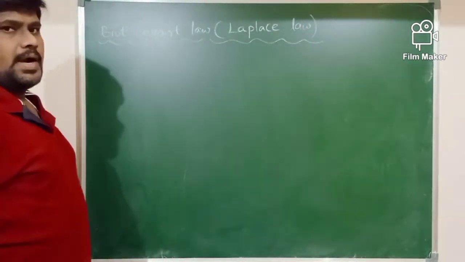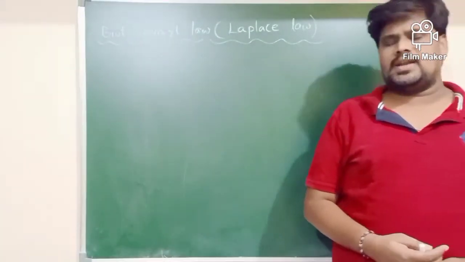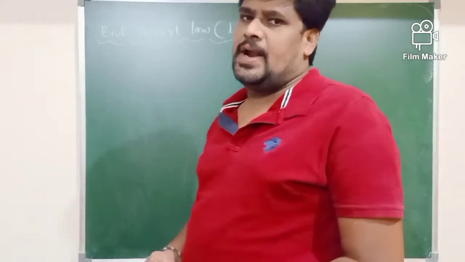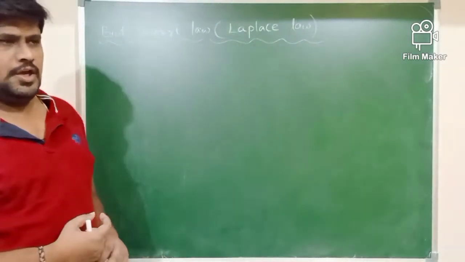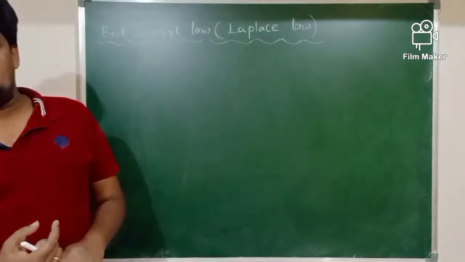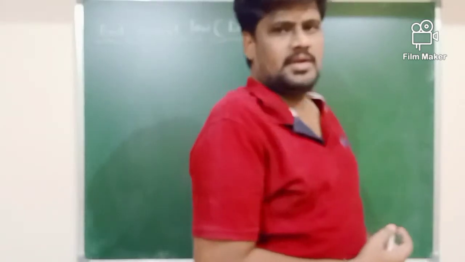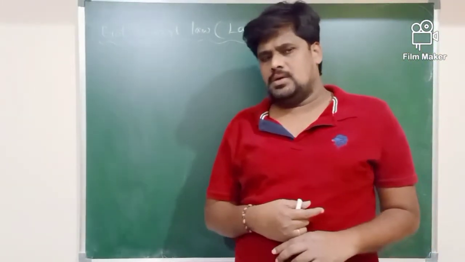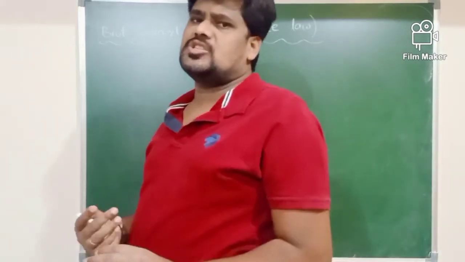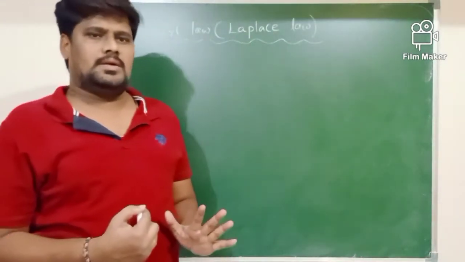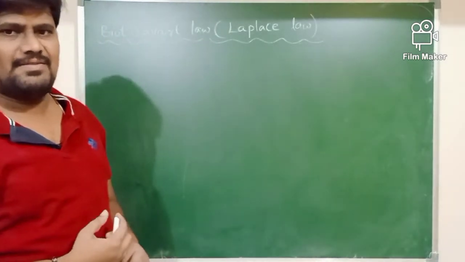One of the practical applications of Biot-Savart law is that we can determine the magnetic field at a point due to a small current element. If a small current element is producing a magnetic field in the nearby space, the magnetic field at any point due to this element can be determined with the help of the Biot-Savart law.